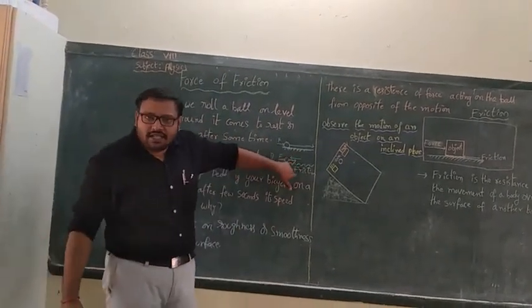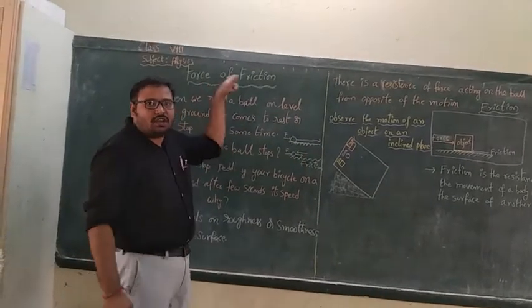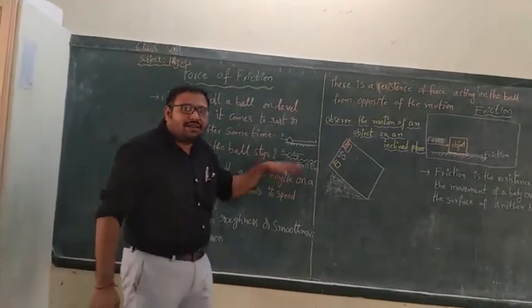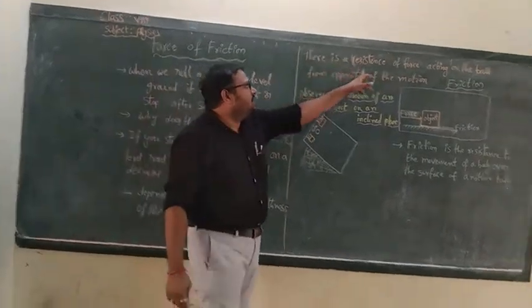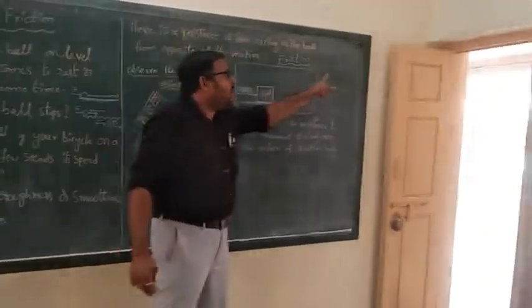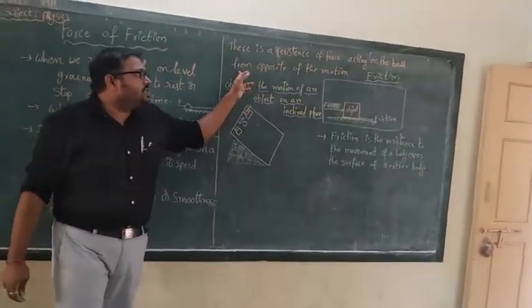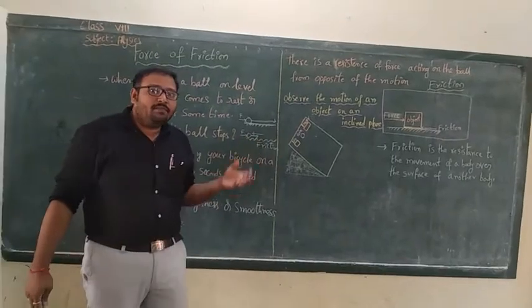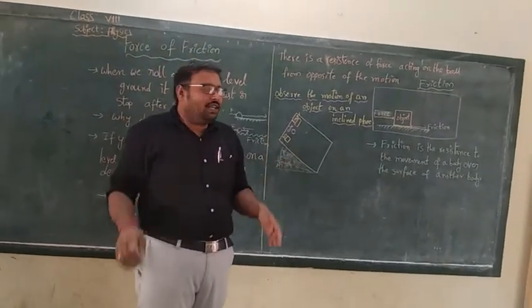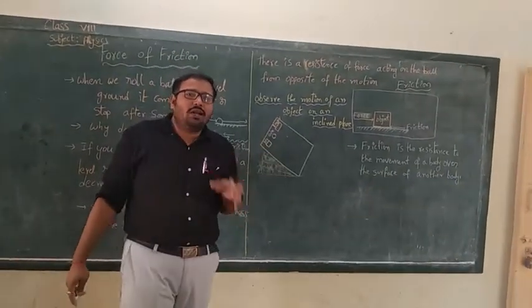Here, the second example is friction. Force of friction. This friction resists the motion of the object. There is a resistance of force acting on the ball from the opposite direction of the motion, which is nothing but friction. Clear? To understand this friction clearly, now we are discussing a small activity.